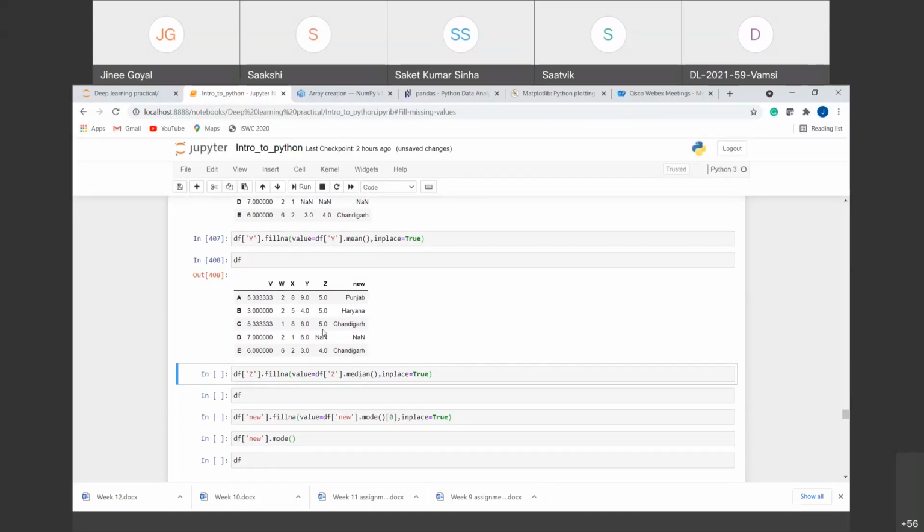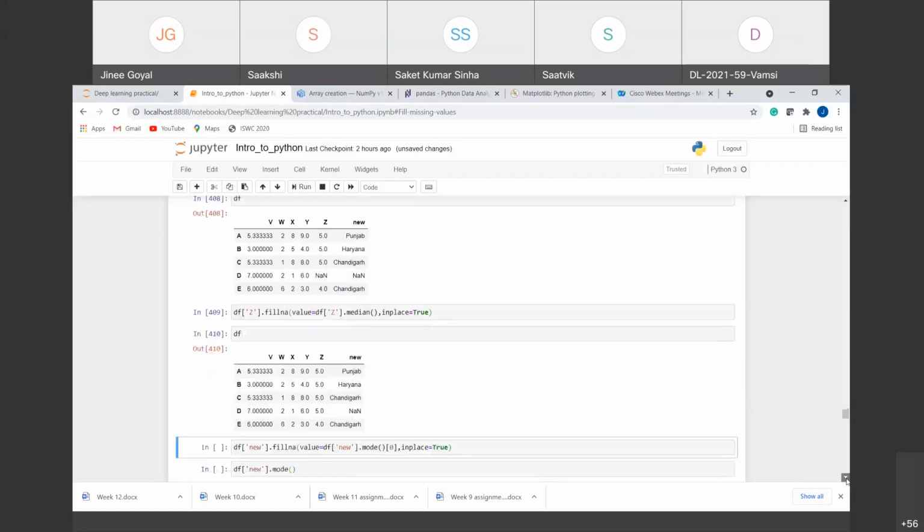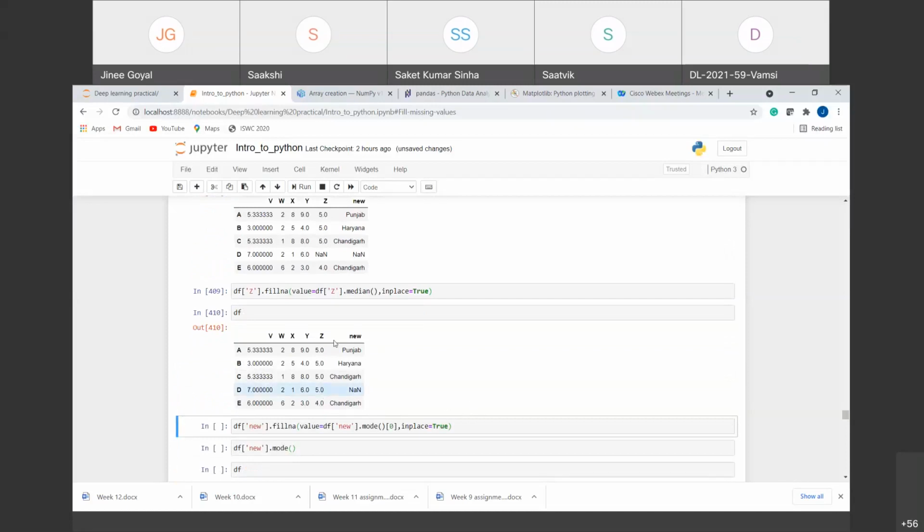Just straightforward, we are taking the Z column and replacing it with the median of the Z column, right? So if I run this, you can see the median here is 5. So it has been replaced with the 5 here, right?